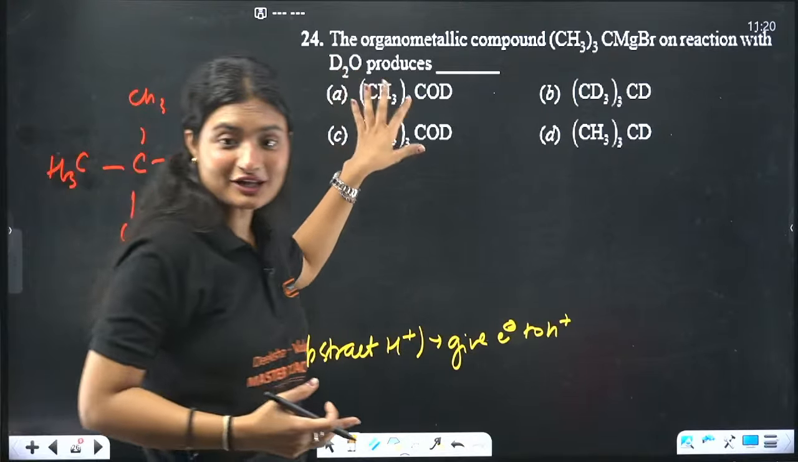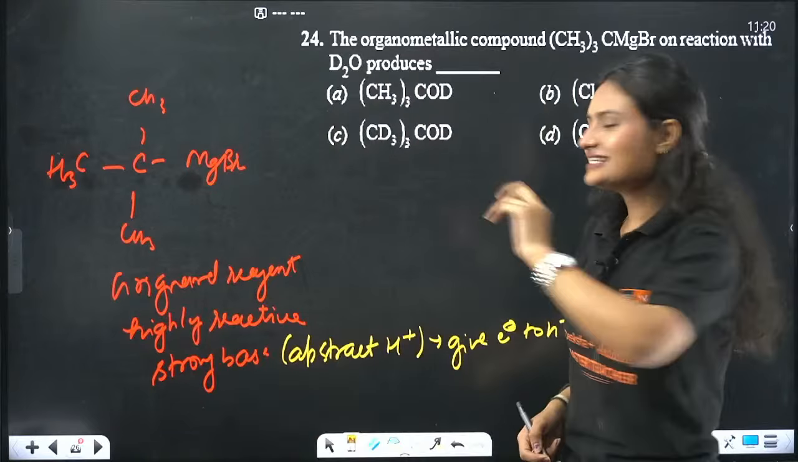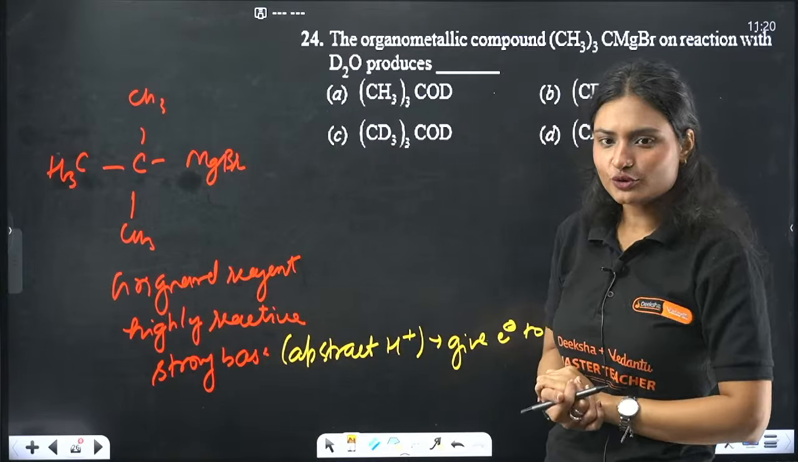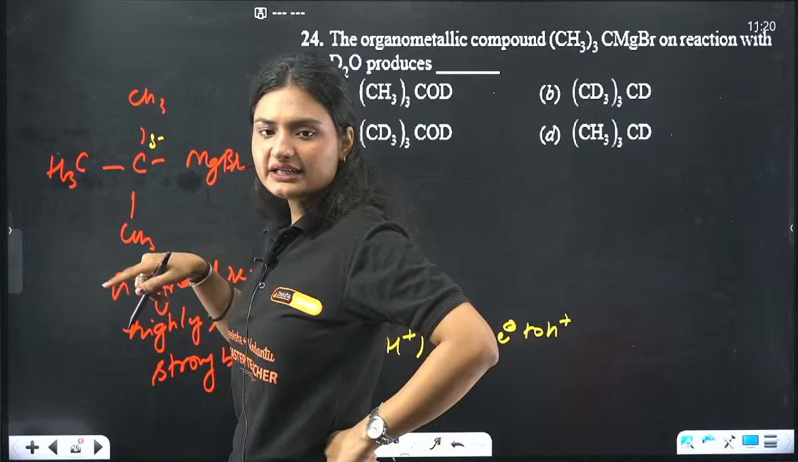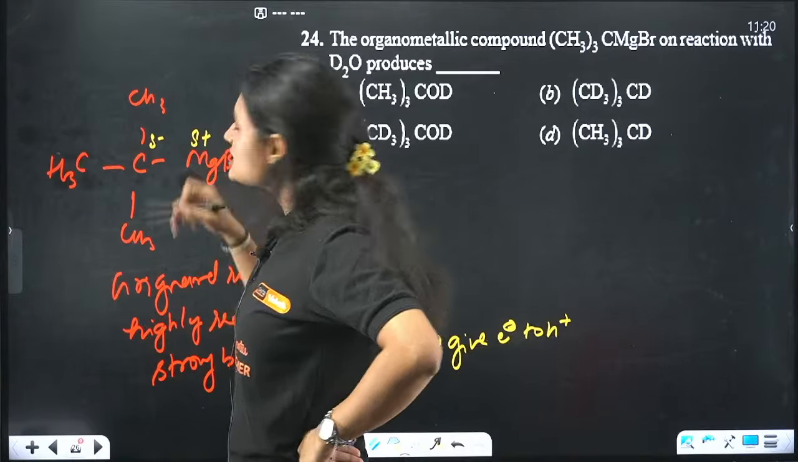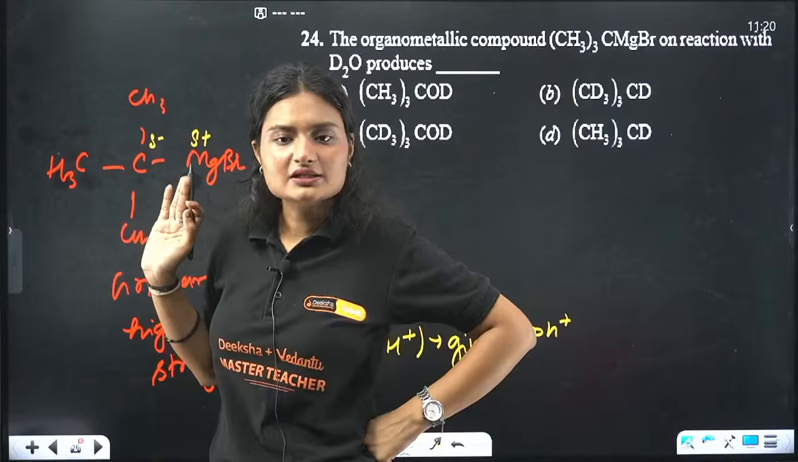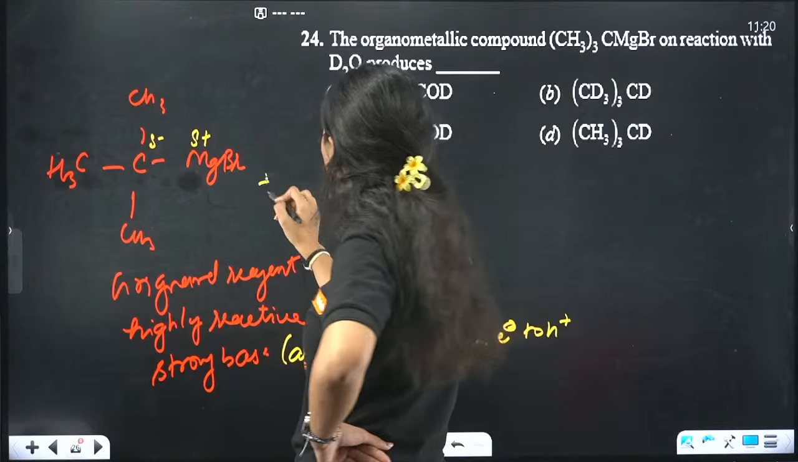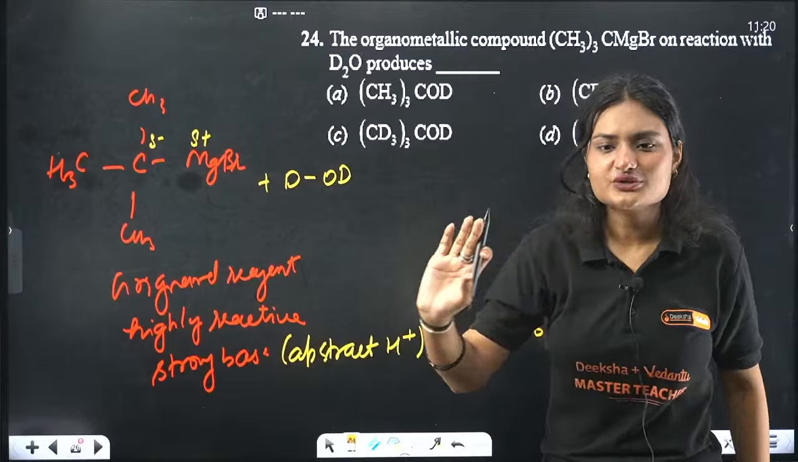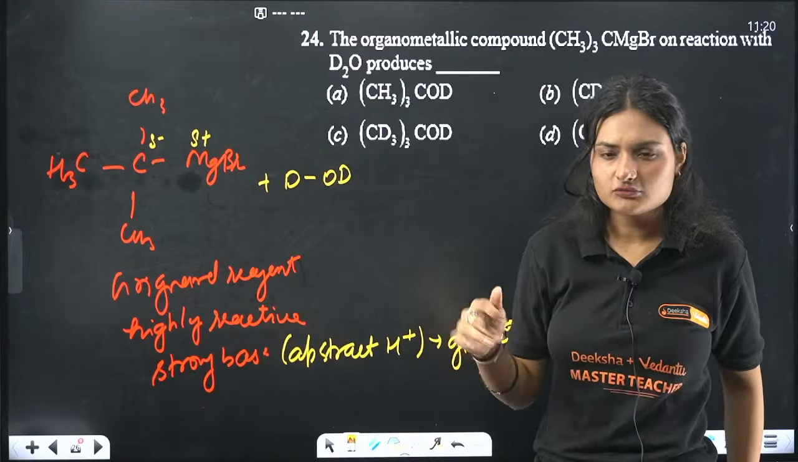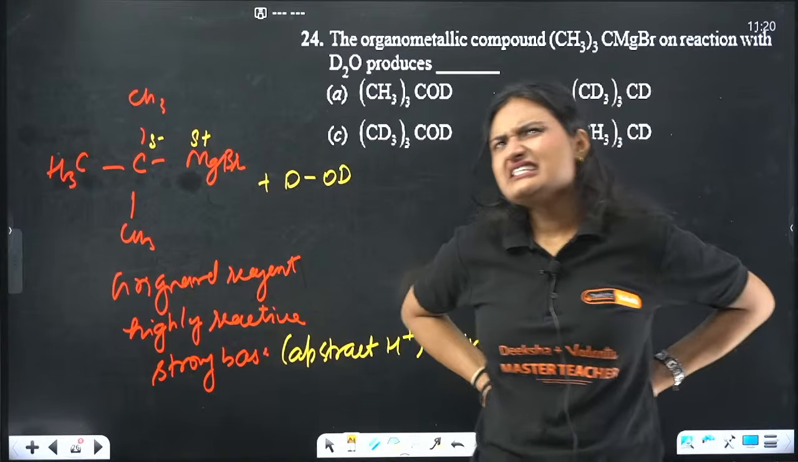Okay, so you solve this question with me first. It is abstracting a proton. Now let's see here. This will have a negative charge, right? And this will have a positive charge because it's a metal and that's a non-metal, obviously. If it is treated with DOD. Now what is this DOD? DOD is just deuterium oxide. Yeah, so very easy.